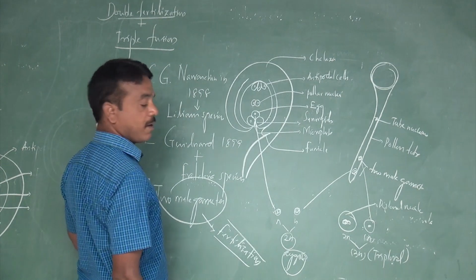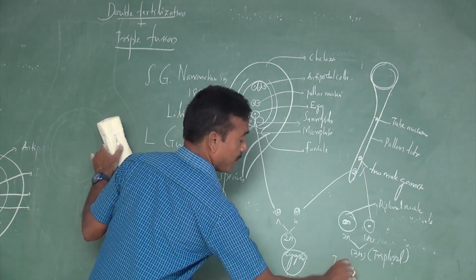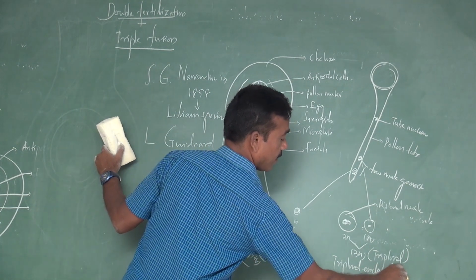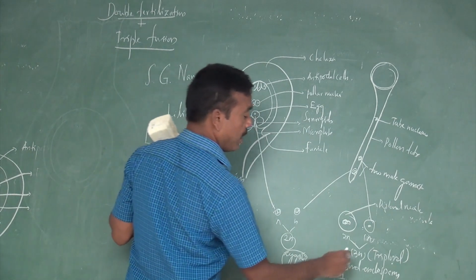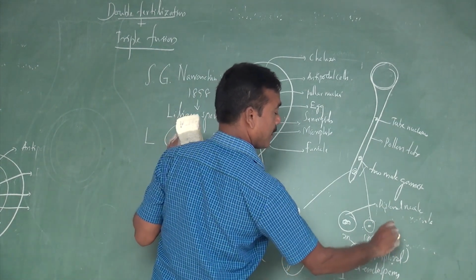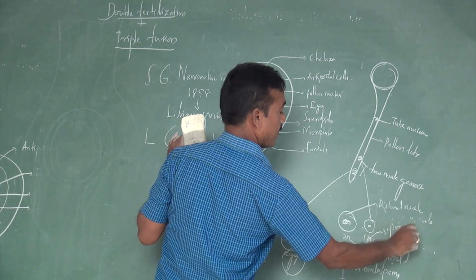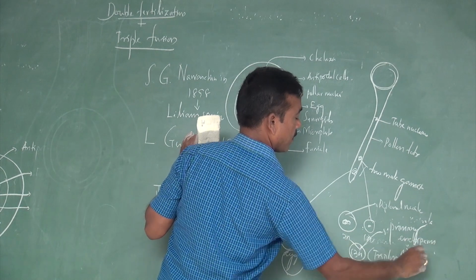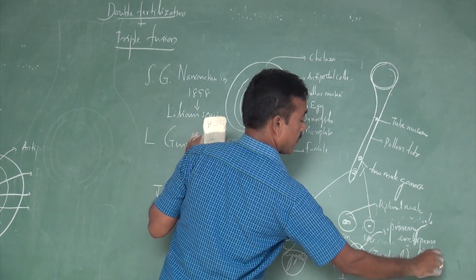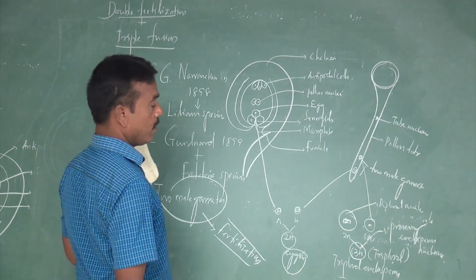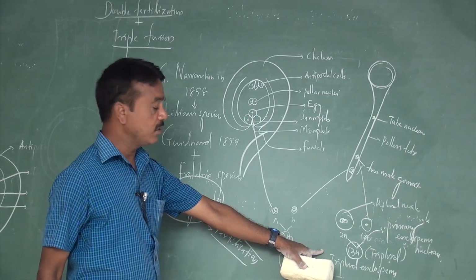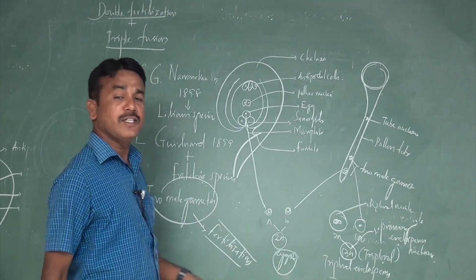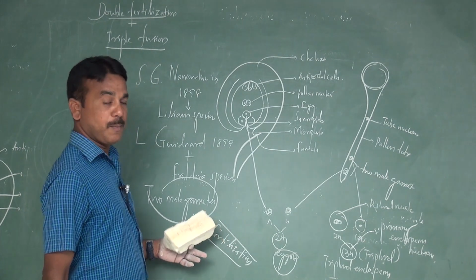That is responsible for producing the triploid endosperm, also known as the primary endosperm nucleus. This is responsible for producing nutritive components, which are essential for the growing or developing embryo.